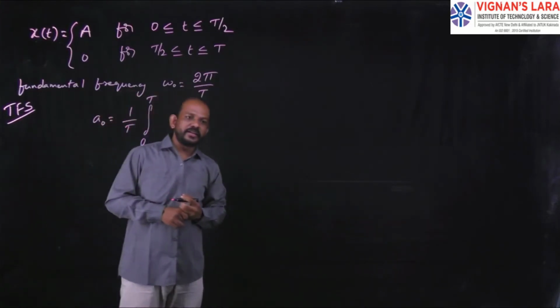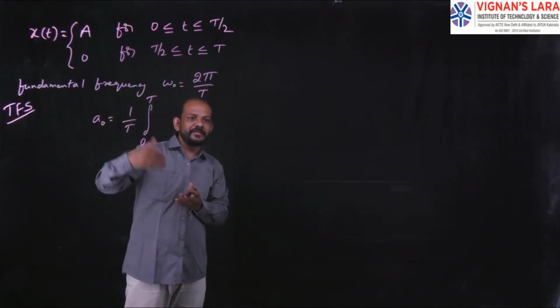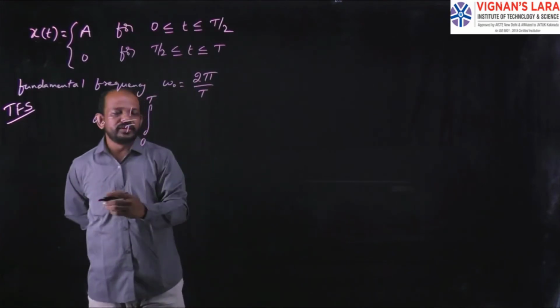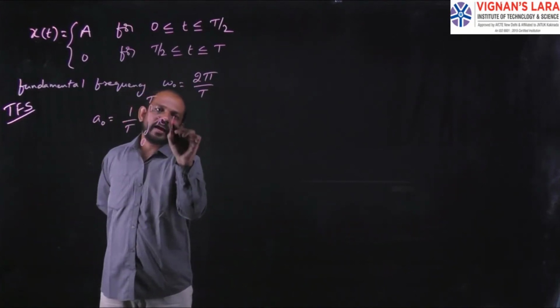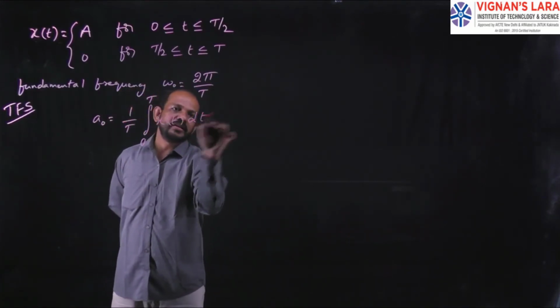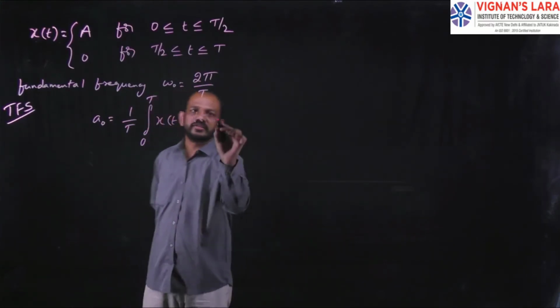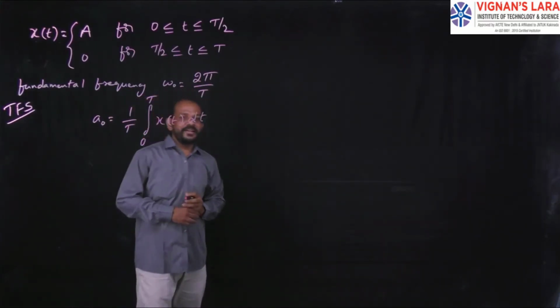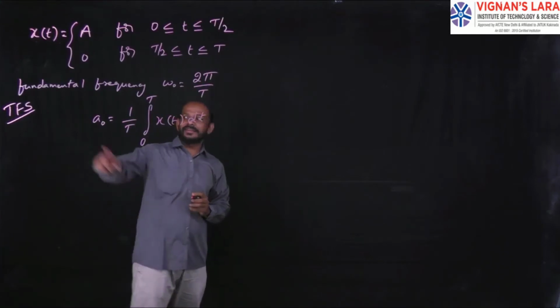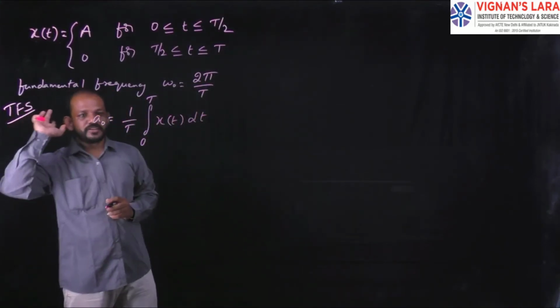So a naught equals 1 by T integral 0 to T, the given interval, of x(t) dt. This is the formula for finding the value of a naught in the trigonometric Fourier series representation.